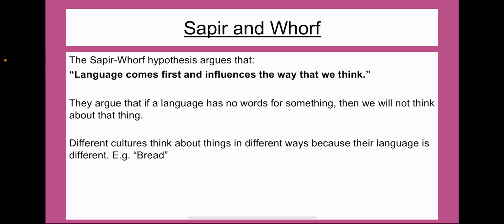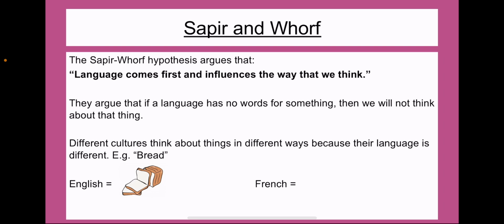And they talk about different cultures quite a lot, and they mention how the fact that different cultures have different languages and they talk about things in different ways, that it influences the way that these different cultures think about things. And a nice easy example to think about that is bread. If we were to think about bread in England, we would very much use the word bread, you'd probably think about like a loaf of bread.